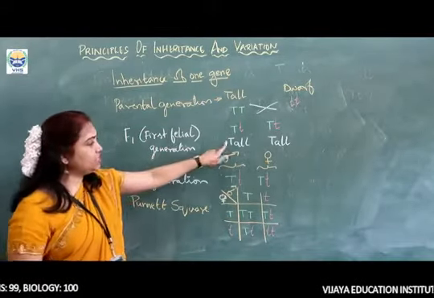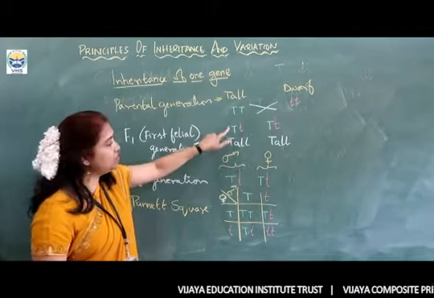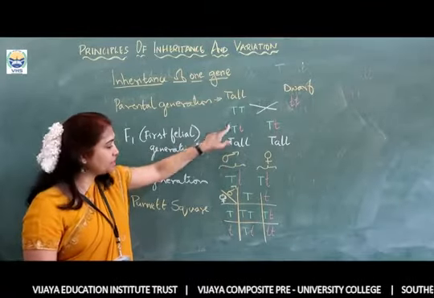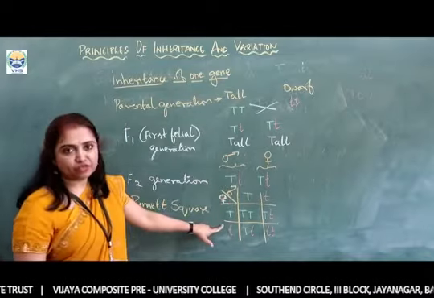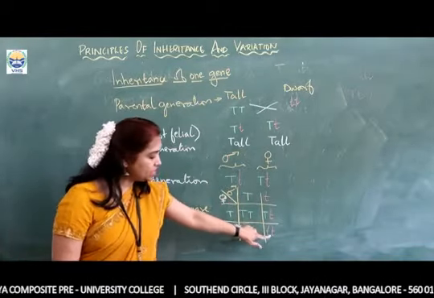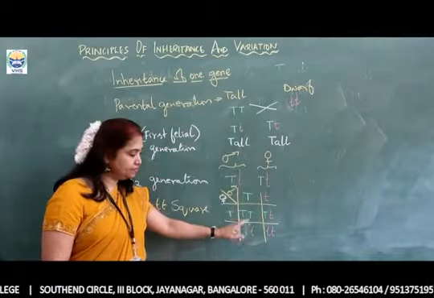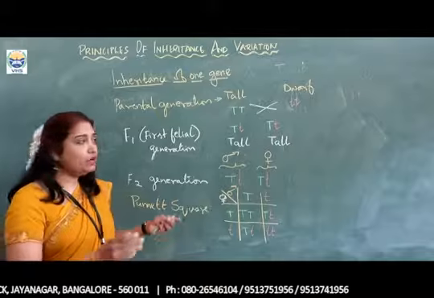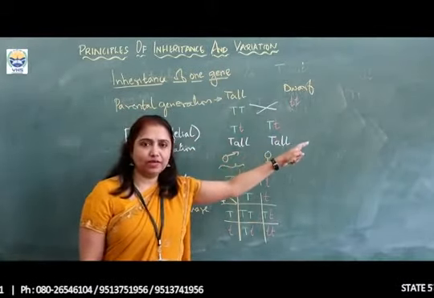In the F1 generation, phenotypically we see the parental generation, but genotypically we don't see the parental generation. When we pollinate these two, what do we obtain in the F2 generation? We are going to see the parental generation as well as the F1 generation. So parental and F1 types are seen in F2. But here we have considered two characters, one is tall and one is dwarf.